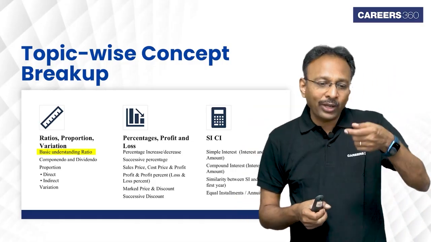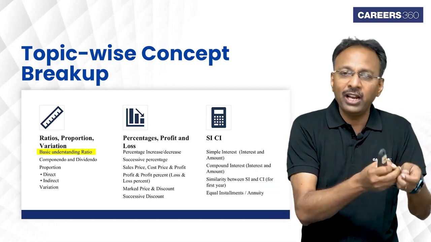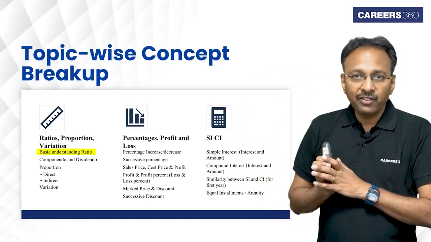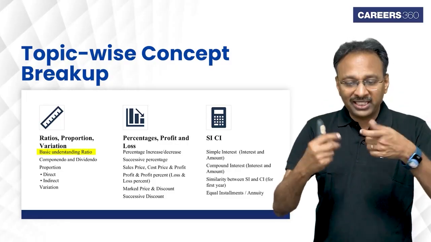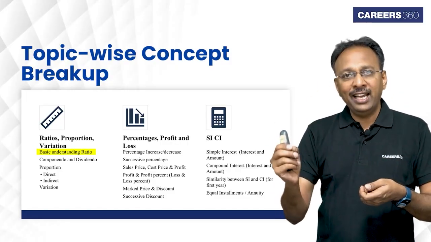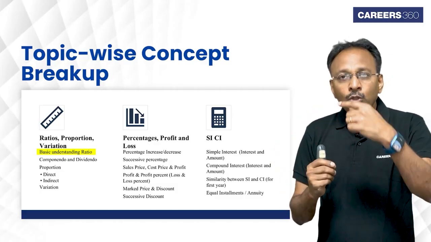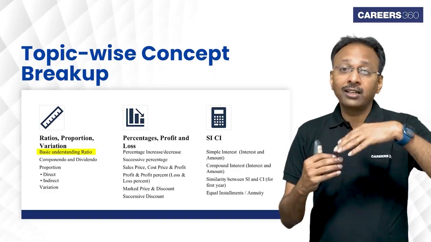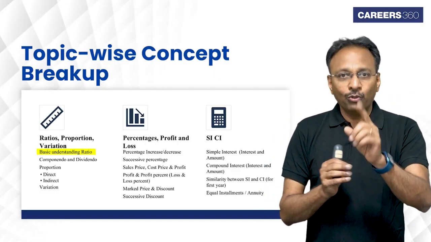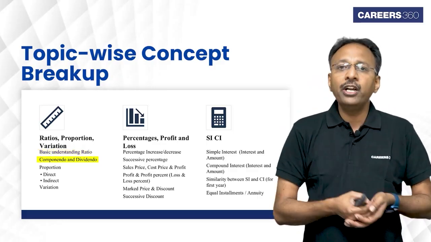So understanding that, a ratio of two numbers, let's say small a is to small b, is equal to some constant. So the actual two numbers a and b could be k times a and k times b, because you are removing the constant from both the numerator and the denominator. So that is what a ratio is. This is the understanding that I want you to have. Or what is componendo and dividendo?